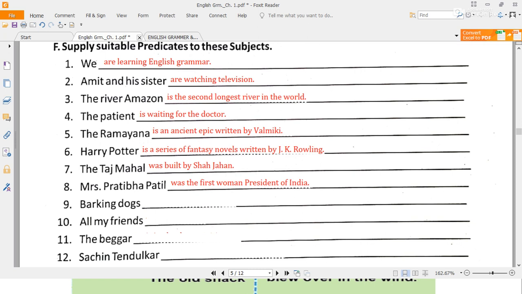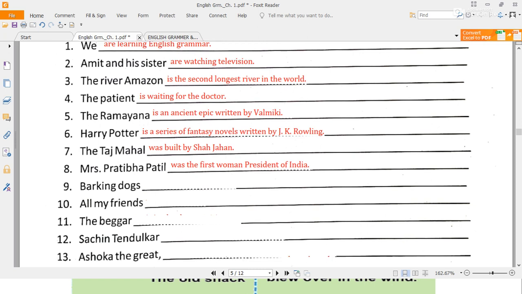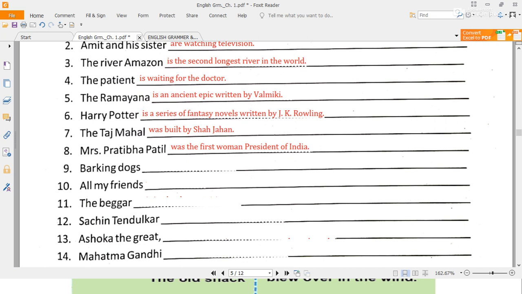Okay. Then the next one is a proverb given: barking dogs seldom bite. The dogs that bark usually do not bite. Barking dogs seldom bite. All my friends are safe at home, are studying English, anything you can write. But because you see here it is friends, we can use "are" here, because it is more than one. Then, are going to a picnic, anything.